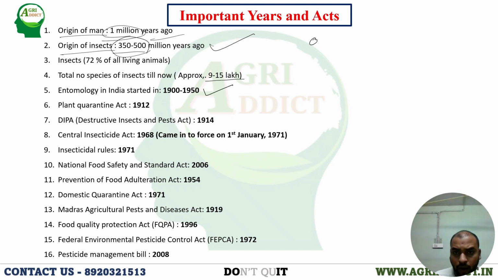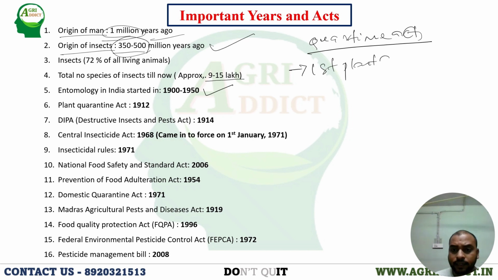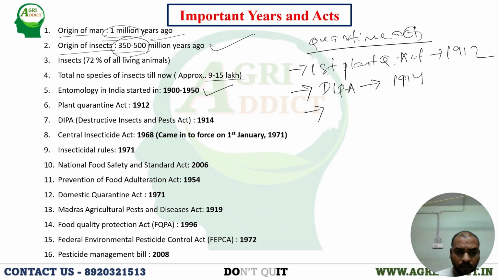And different quarantine acts are very important. Many questions are coming from these quarantine acts, so you have to remember. First, the first plant quarantine act in 1912. Then DIPA, that is Destructive Insect Pest Act, in 1914. Then Domestic Quarantine Act, 1971.